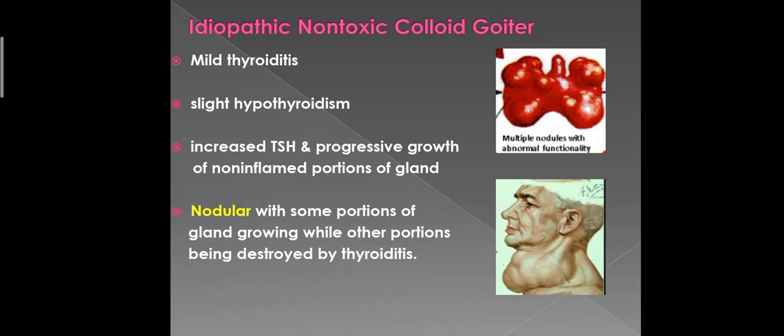And this results in some portions of the gland growing while other portions are being destroyed by thyroiditis. So it results in a goiter which is nodular type. Some portions are enlarged, some portions are normal. So this is a multinodular goiter. It is not a diffuse goiter as was the case in the endemic colloid goiter, but it is a multinodular goiter.